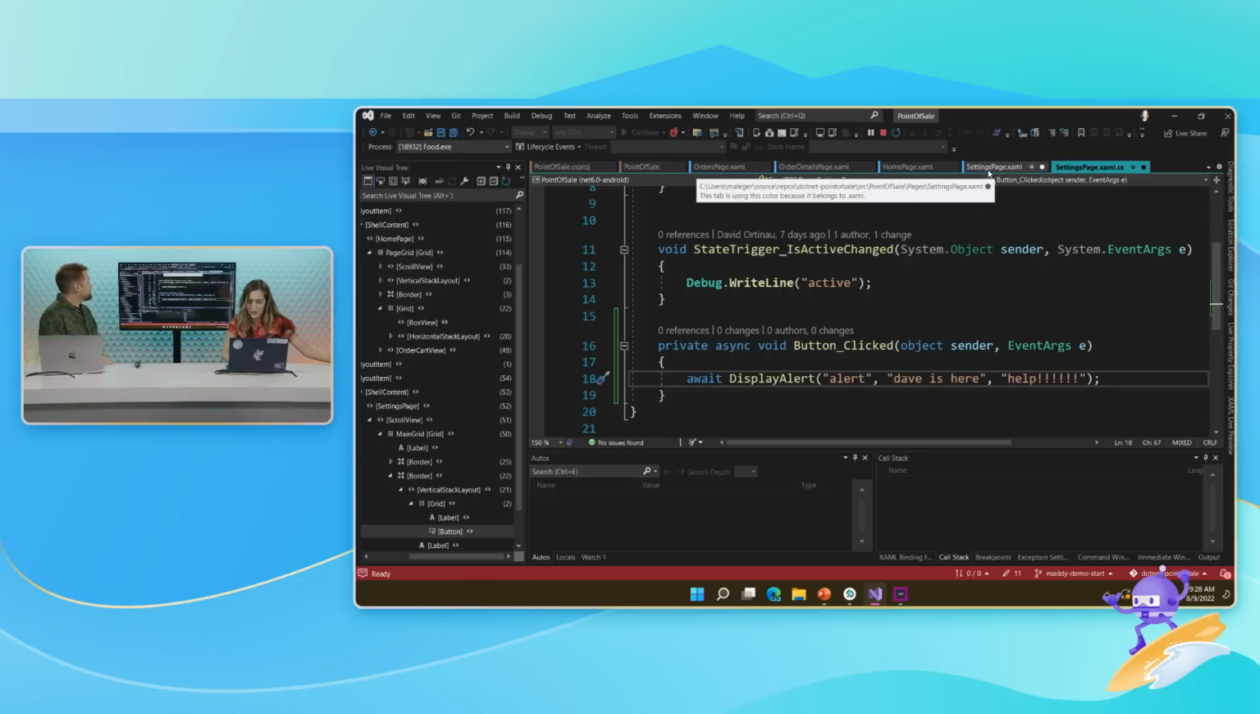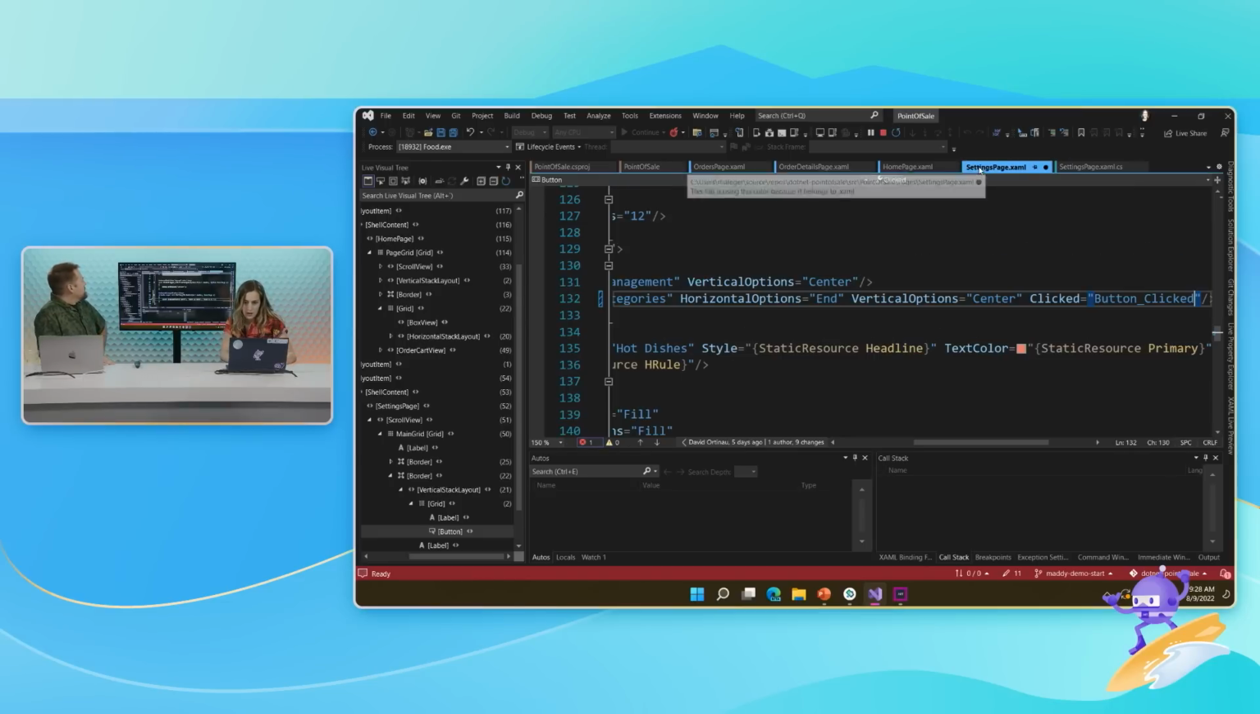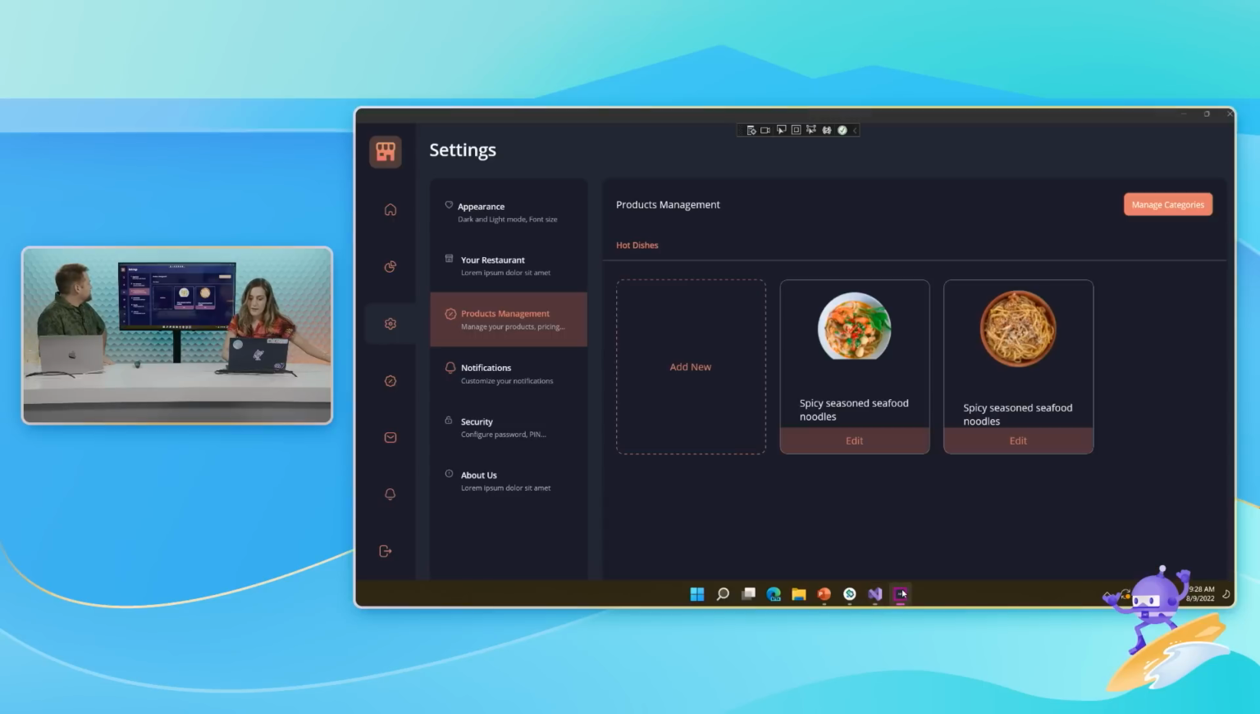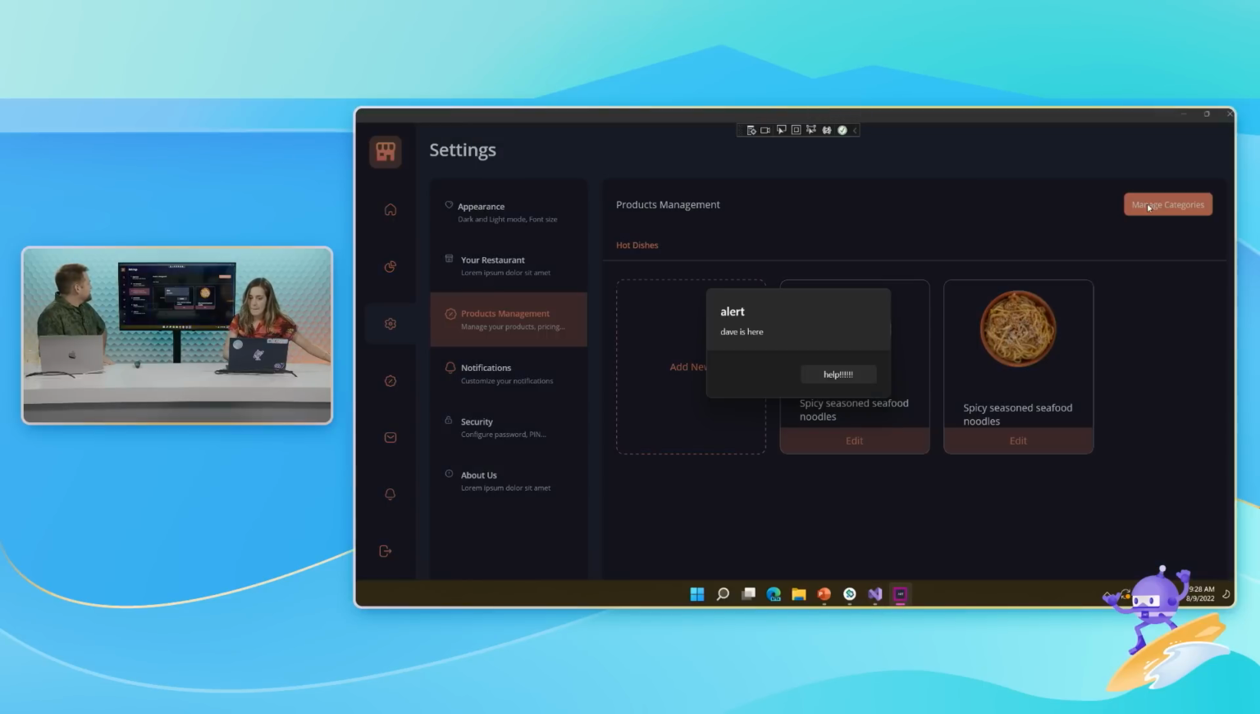I'm going to go back into my settings page. Let me save this. Go back in here. It picks this up in IntelliSense. I'm going to hit save. And if everything works perfectly, that is going to show an alert. So I did not stop the app. I did not do anything. IntelliSense just wrote that code for me.